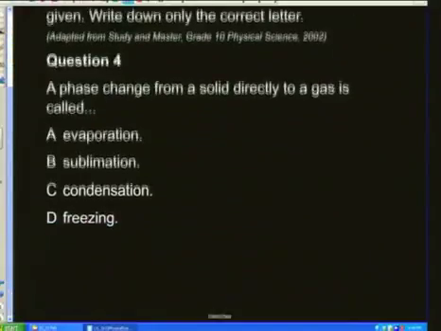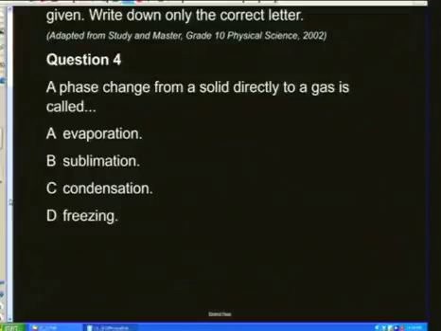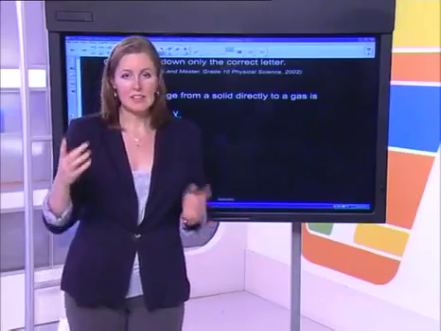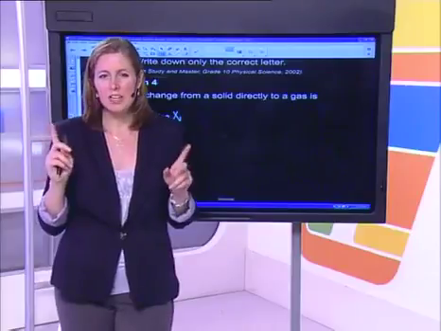Question 4. A phase change from a solid directly to a gas is called what? Well, this is an interesting one because we don't often see this. But if something almost skips the liquid phase, it wouldn't be evaporation because evaporation is a change in phase from a liquid into a gas. But remember that evaporation is quite different to boiling.